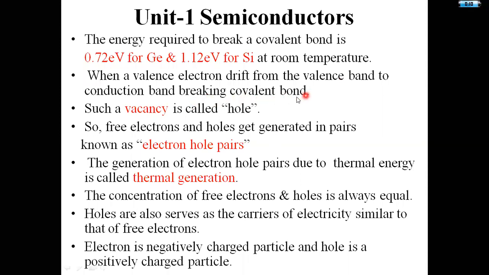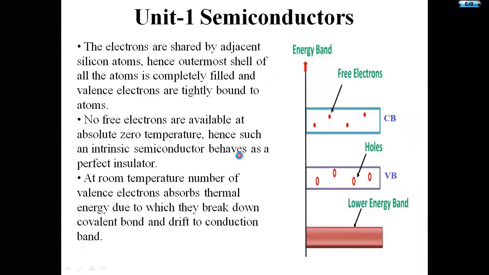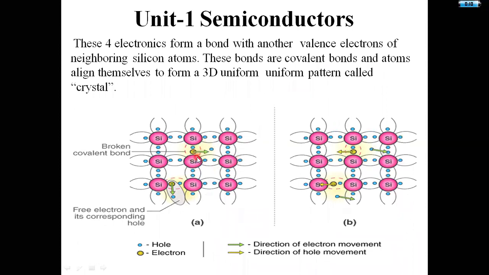Such a vacancy is called a hole. So free electrons and holes get generated in pairs, known as an electron hole pair.